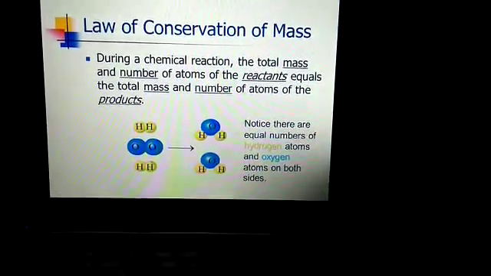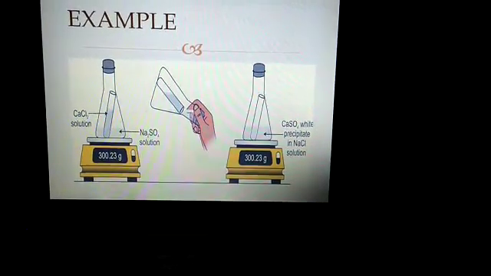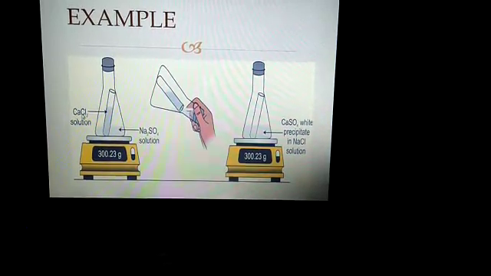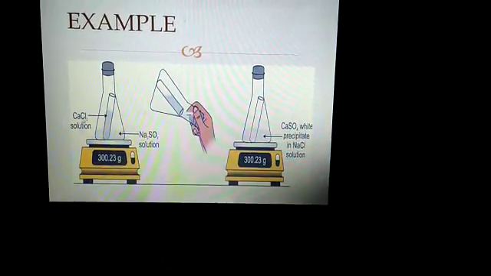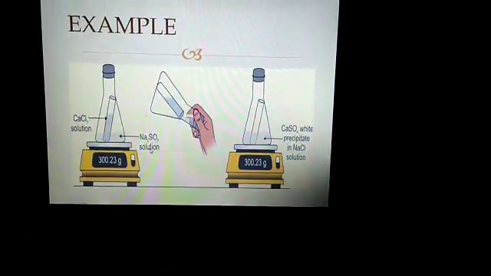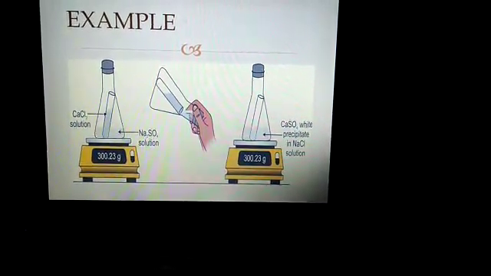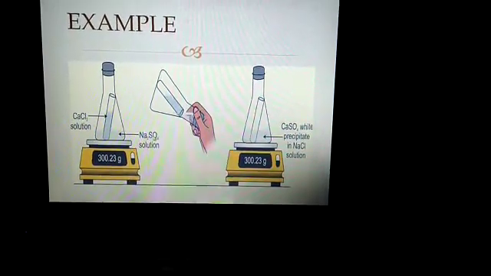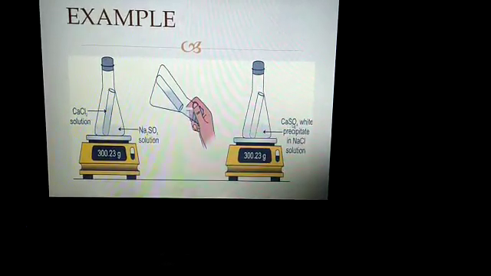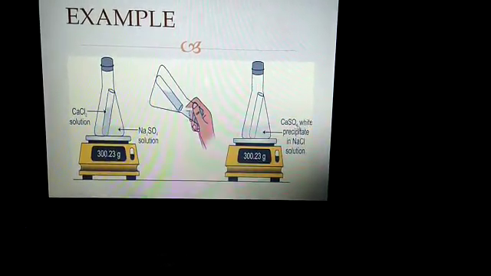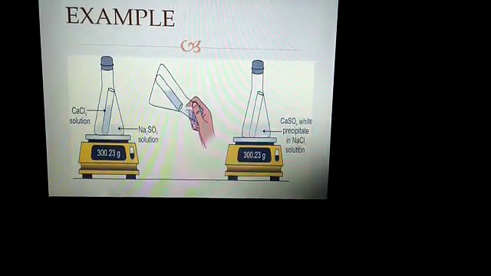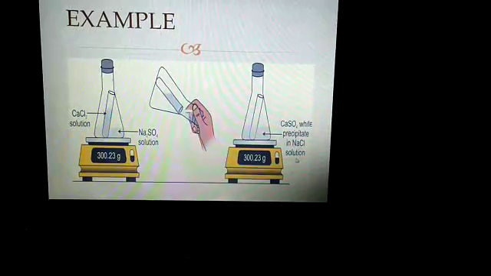Next, see another example. In this you can see calcium chloride solution, that is CaCl2. It is being added to sodium sulfate solution. When there is a reaction between calcium chloride and sodium sulfate, there is a formation of calcium sulfate, which is visible in the form of white precipitate, in sodium chloride, that is NaCl solution.